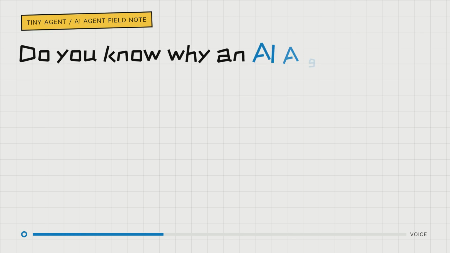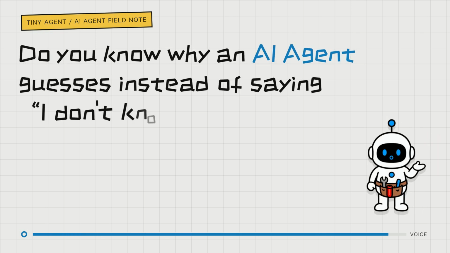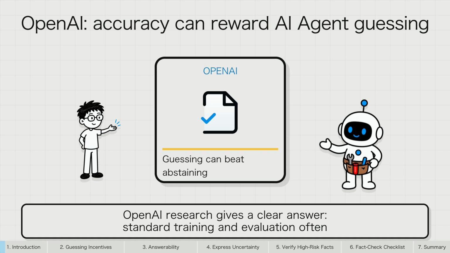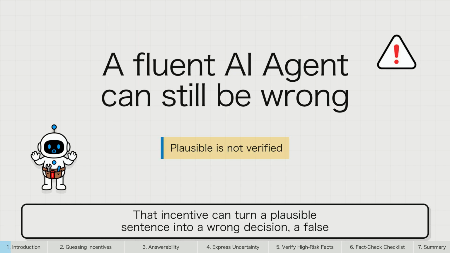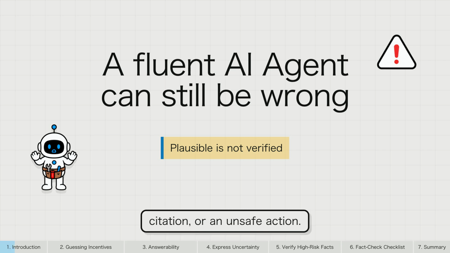Do you know why an AI agent guesses instead of saying, "I don't know"? OpenAI research gives a clear answer. Standard training and evaluation often reward a lucky guess more than an honest expression of uncertainty. That incentive can turn a plausible sentence into a wrong decision, a false citation, or an unsafe action.